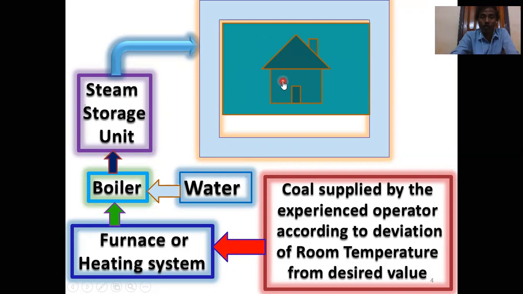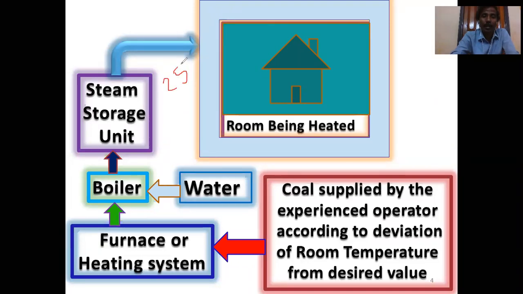So this is our room, and the room is being heated. If our required temperature is 25 degrees centigrade, but after control it is less than or greater than 25 degrees centigrade, this temperature is not fed from the output back to the input section.